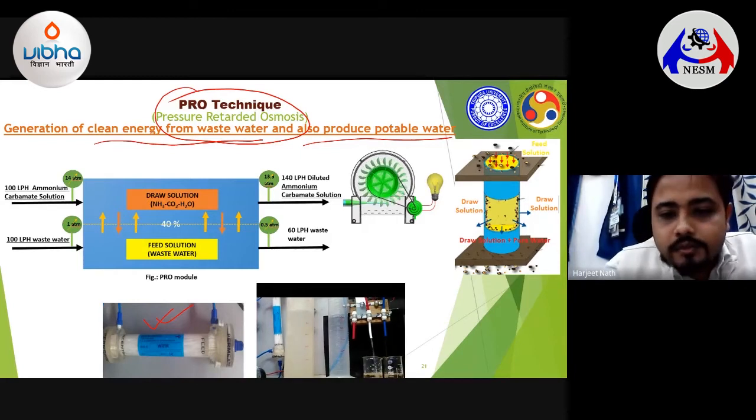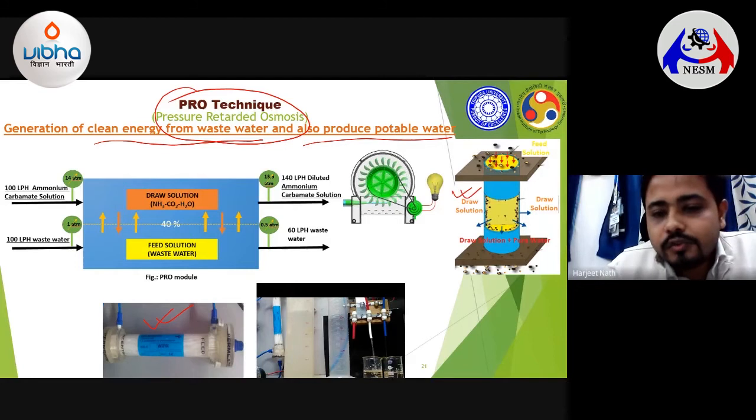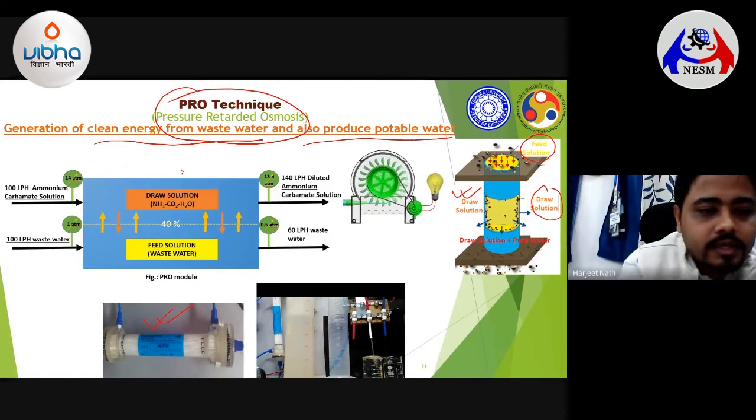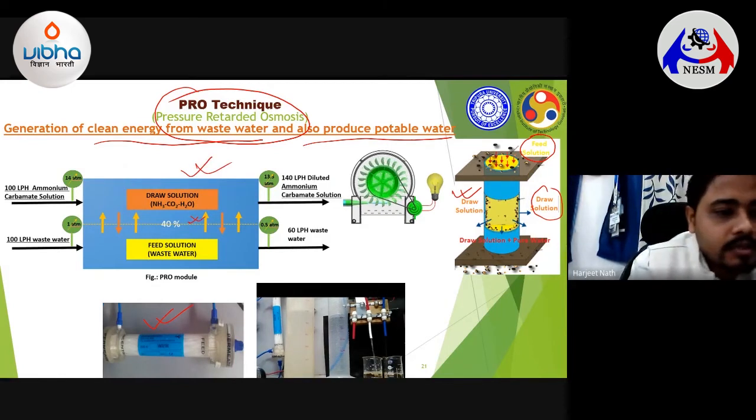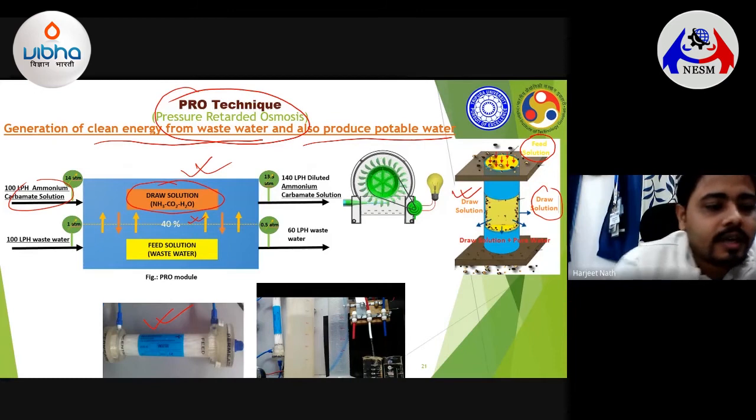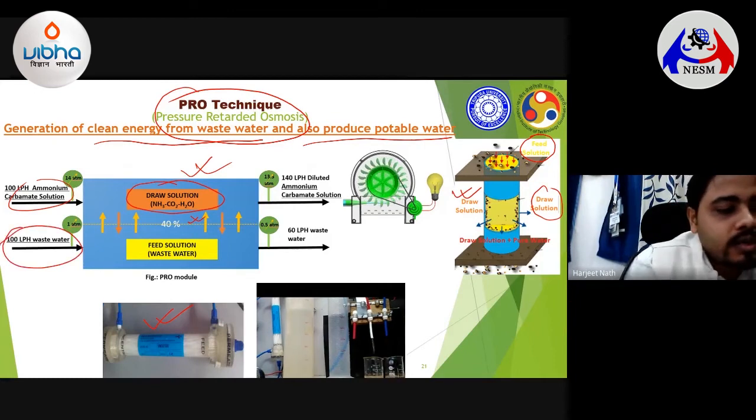So in that hollow fiber, if you take this particular diagram, we pass some kind of a solution known as feed solution through the internal part of the hollow fiber, and outside we have the draw solution. If this is the semi-permeable membrane, and you pass a draw solution of very high osmotic potential, for example, in our case some amount of ammonium carbamate solution, whose osmotic potential is very high, and on this side you use wastewater, what will happen?